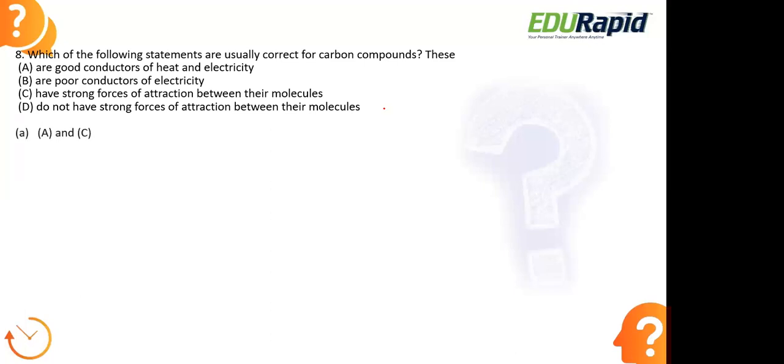So here we have the options. Option A, A and C. Option B, B and C. Option C, A and D. And option D, B and D.